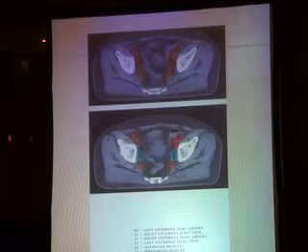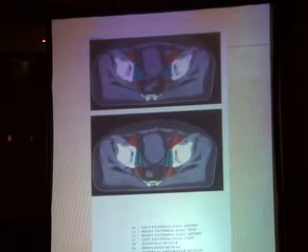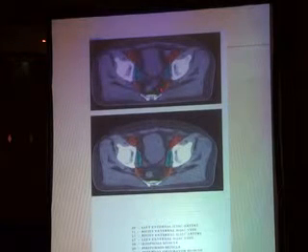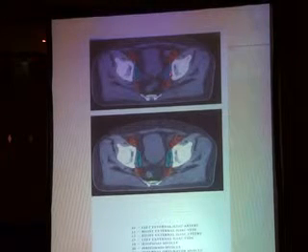And this is the iliopsoas. Again, this is the external iliac, iliopsoas muscle. And this obturator, internal iliac, and the presacral.